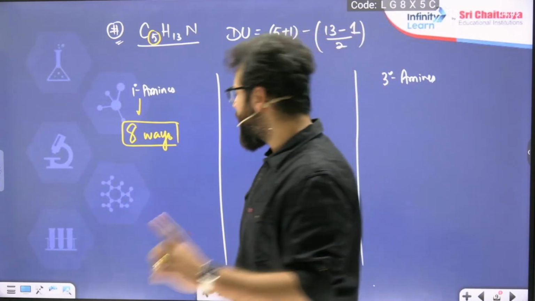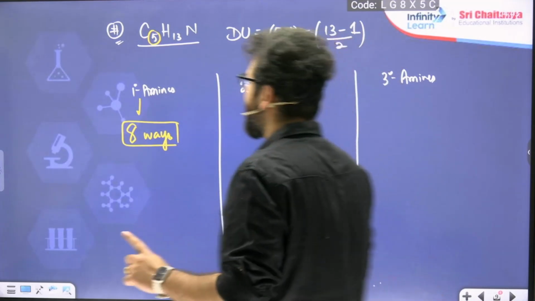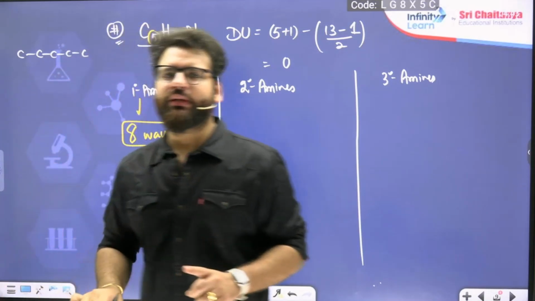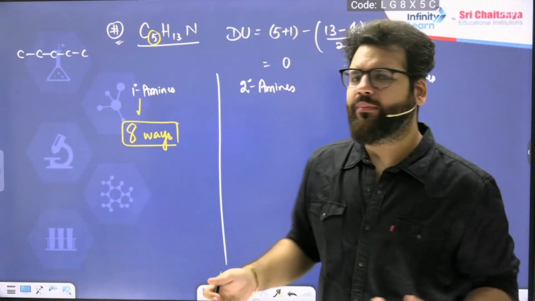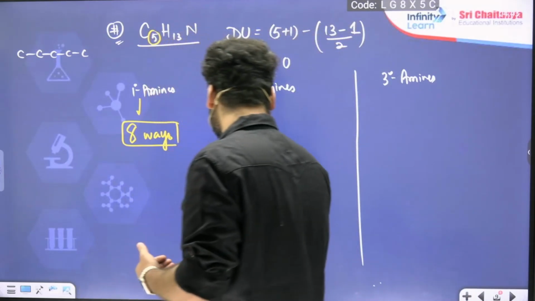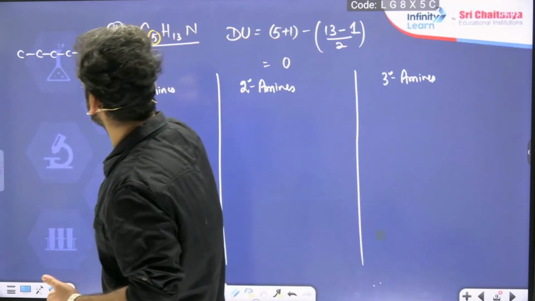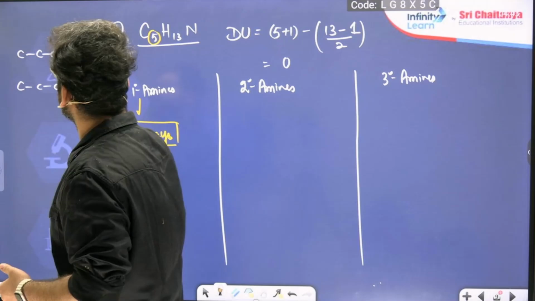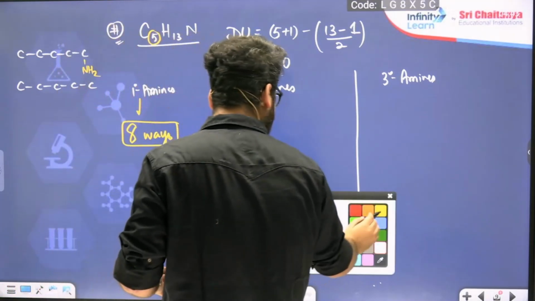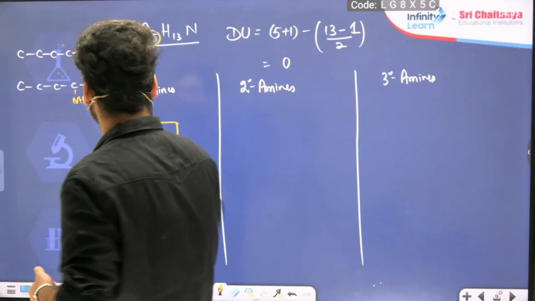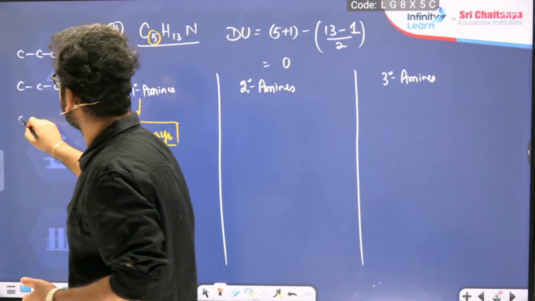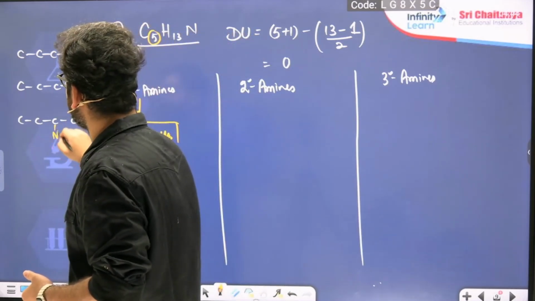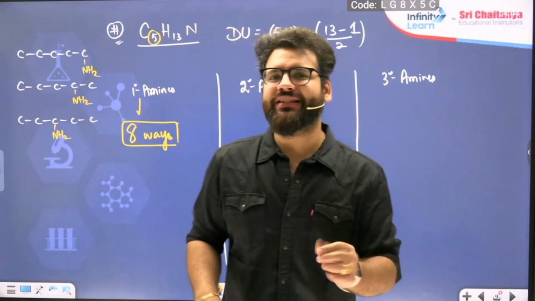If you want me to draw, I will quickly draw them. You can just see here and get over with it. This is our pentane. I am keeping 5 carbons in the same chain. Now NH2 can attach at different positions. If I attach it on first position, pentan-1-amine. If I attach it on second position, pentan-2-amine. If I attach it on third position, pentan-3-amine. I should not take this much time. I would directly say the answer within a second, 8.